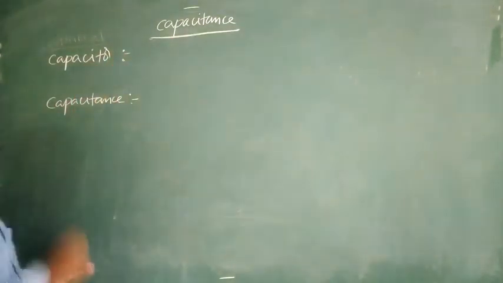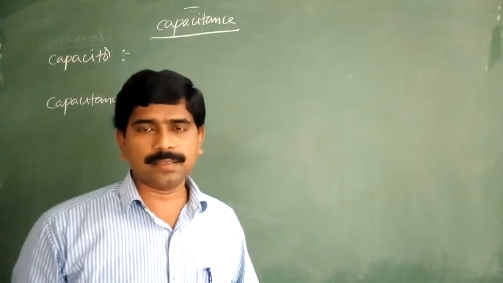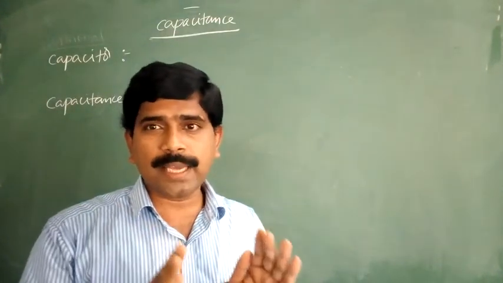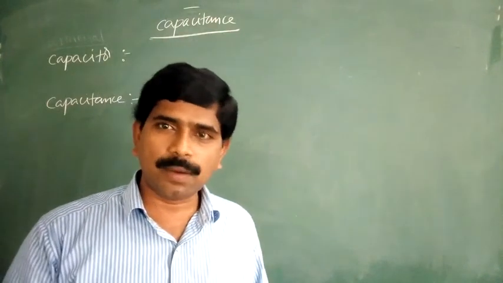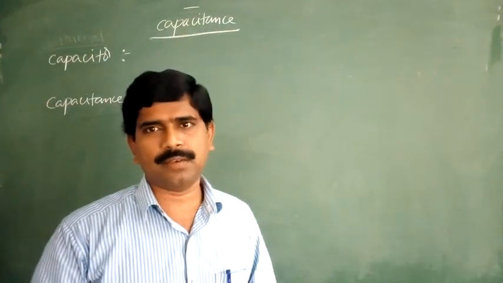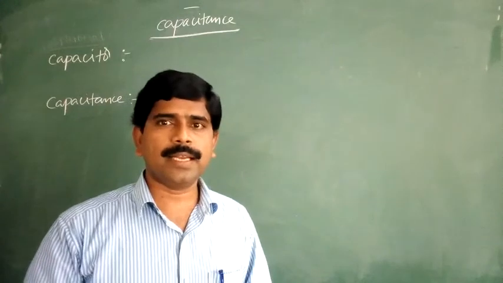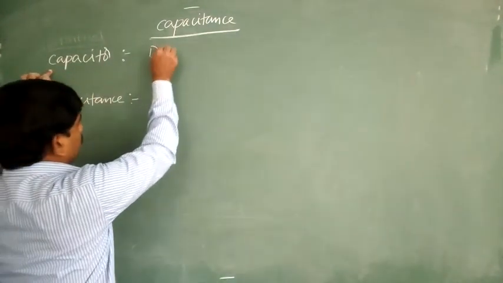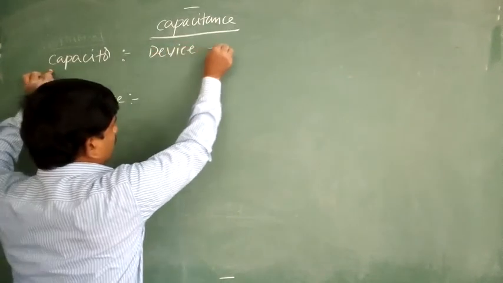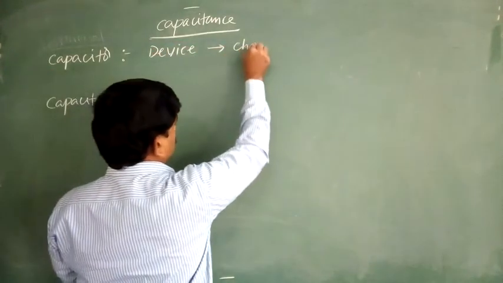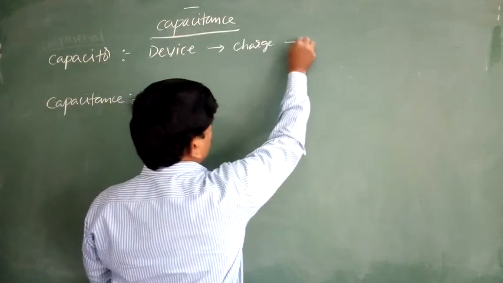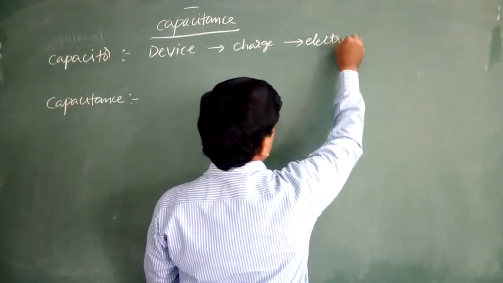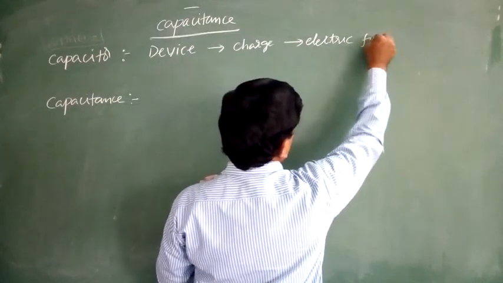A capacitor is a device which stores electric charges in the form of an electric field.